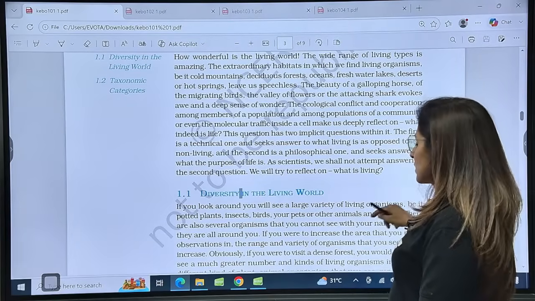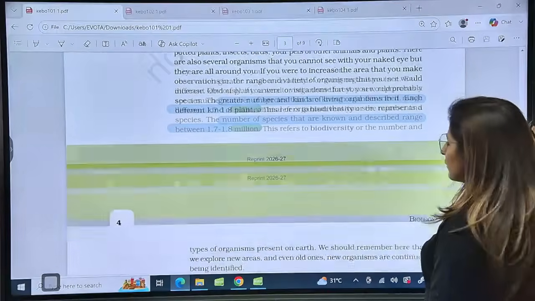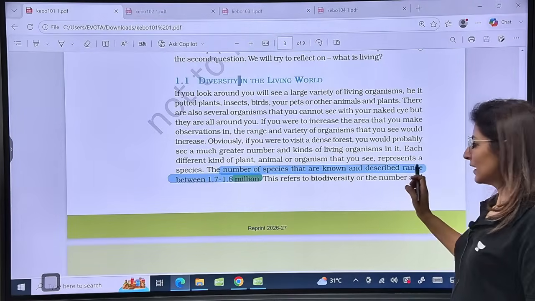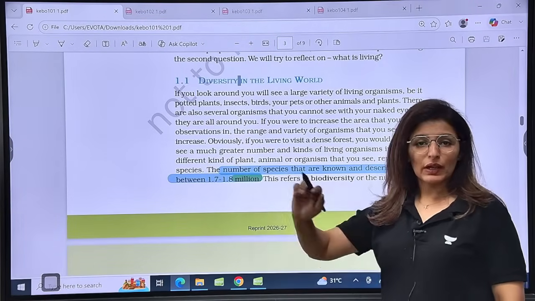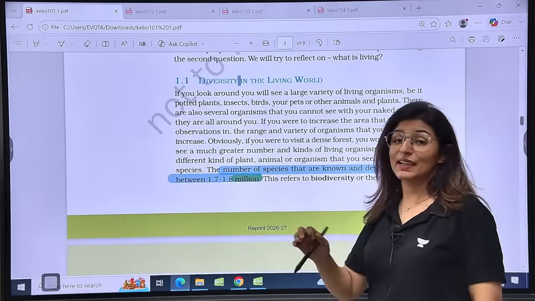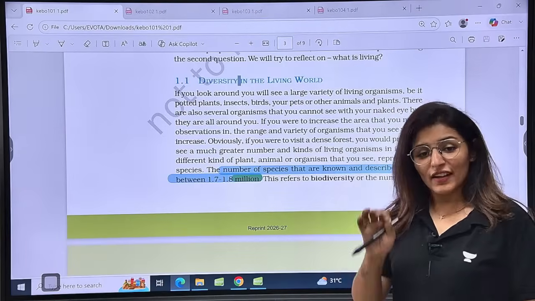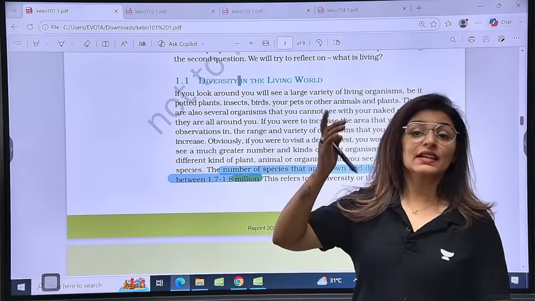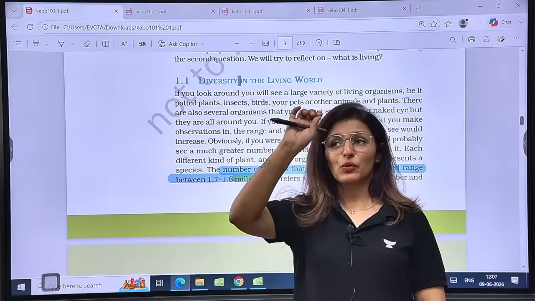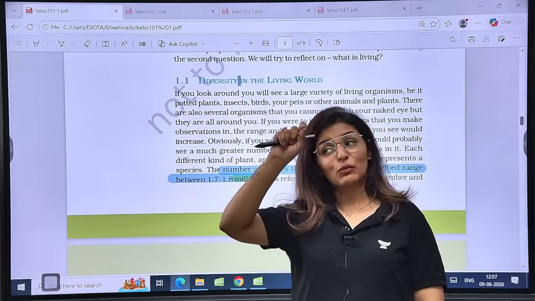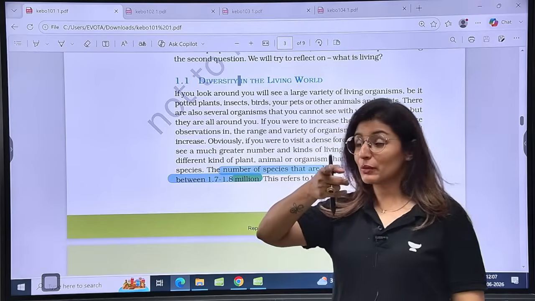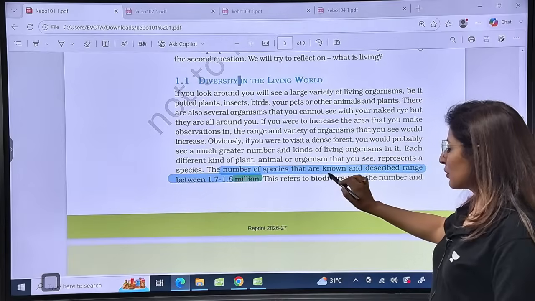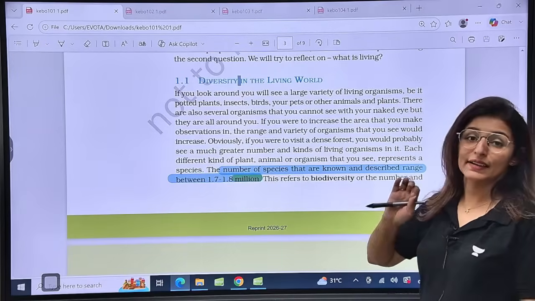All right. So see, on the very first page, guys, we see this. The number of species that are known and described range between 1.7 to 1.8 million. Now, where do we make mistake? We mark it as billion sometimes. They might give 1.7 million, and they'll also give 1.7 billion. So what do you have to remember? It is in millions. 1.7 to 1.8 millions. This is the number of species that are known and described.